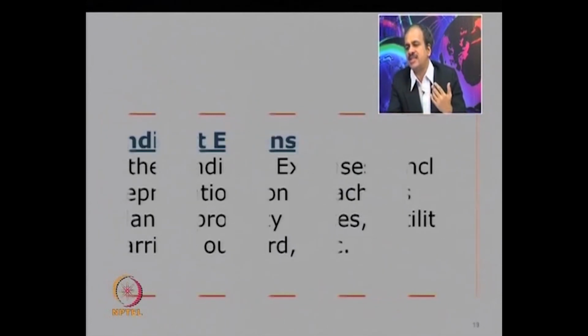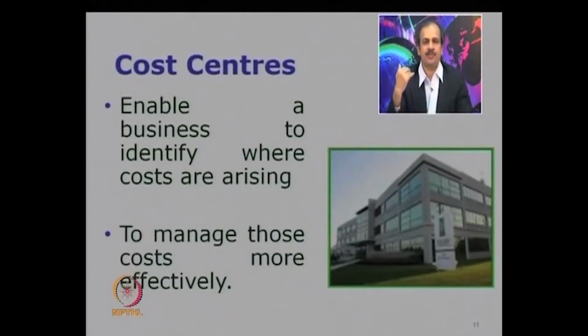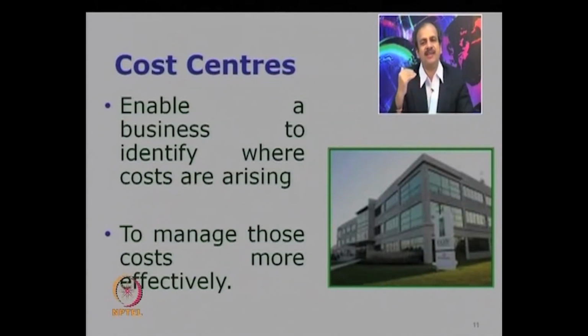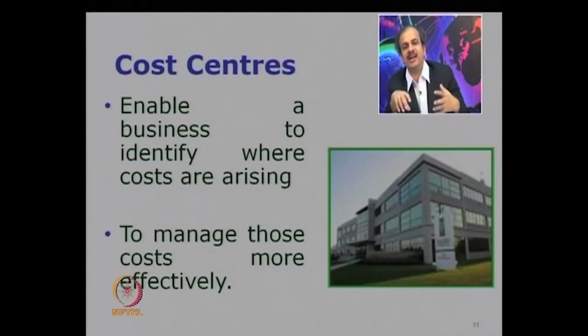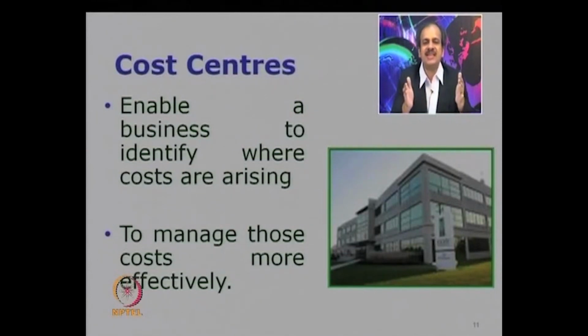Now we will try to understand why the classification is done in this particular manner. Before going into that, we will try to see what a cost center is. When I was explaining the direct expense, I defined it as all those costs which are directly related to a product or a cost center. So you might be wondering what this cost center is. A cost center is essentially a unit of business.